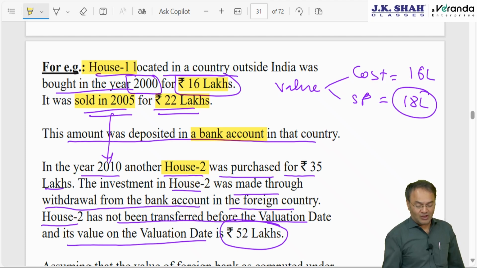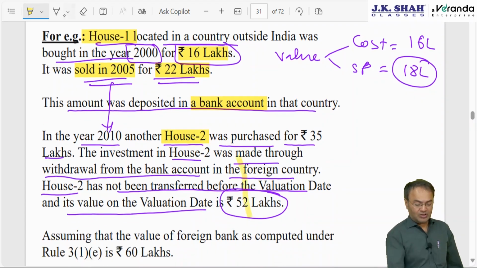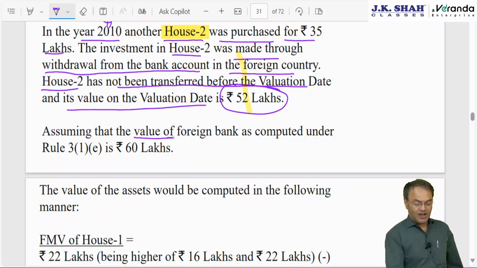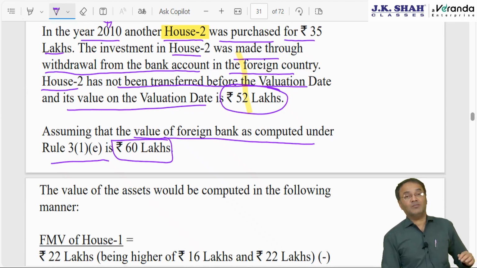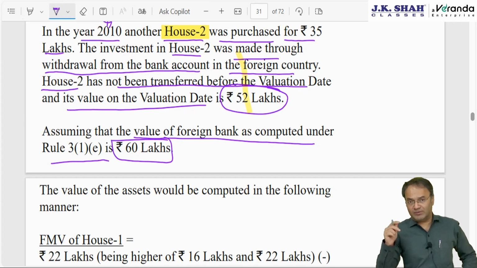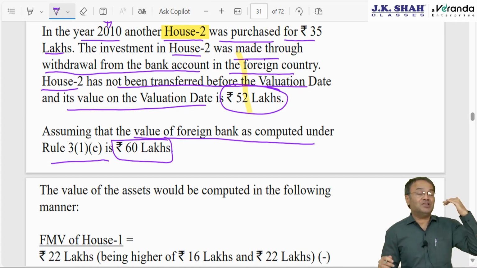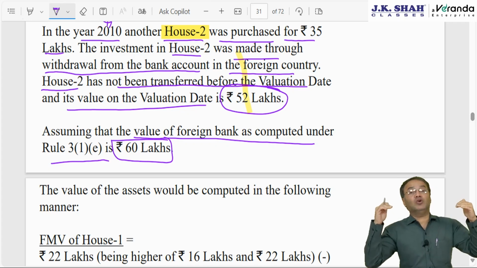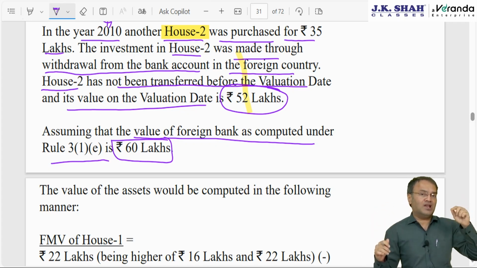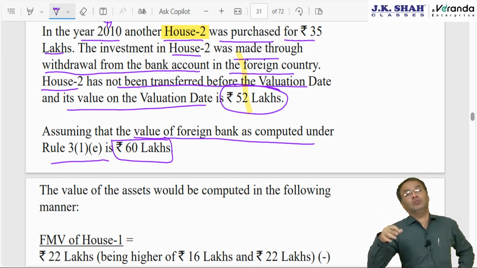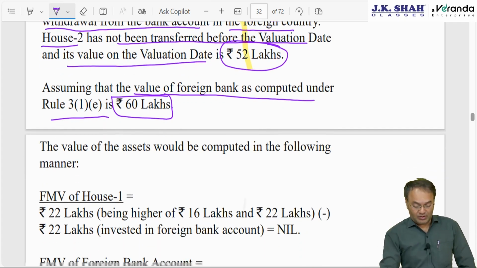We will have to find out the value of all 3 of them, assuming that the value of the foreign bank account as computed under rule 3(1)(c) is 60 lakh. Bank balance or value of bank account is 60. Remember one thing, let me remind you again: bank balance is different and value of bank account is different. Bank balance means whatever is lying in your bank account, and value of bank account would mean the amount deposited till now.